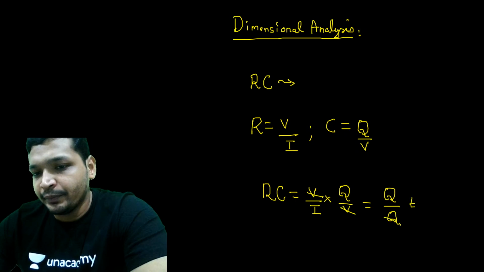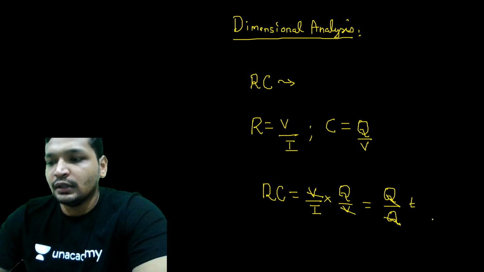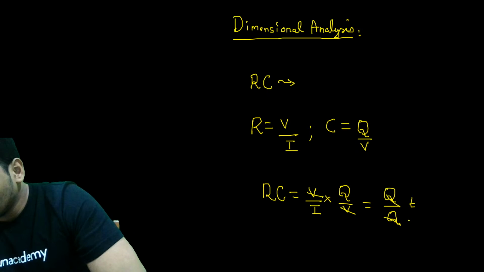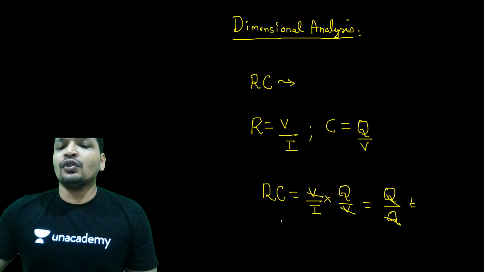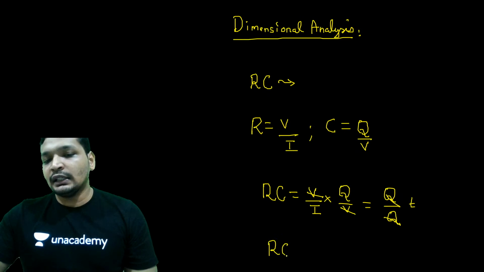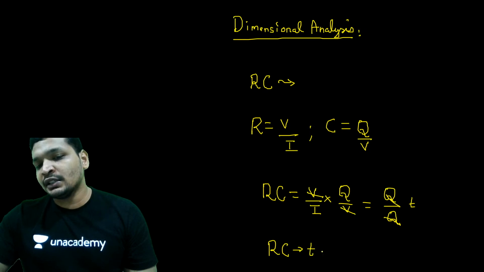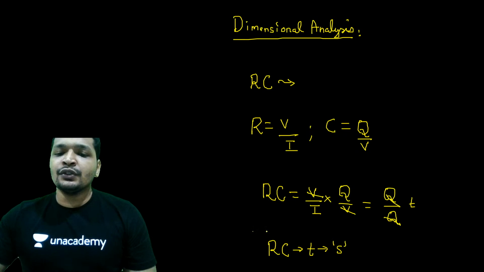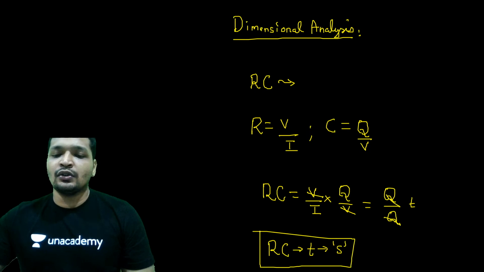That will be time. So this way you understood the dimension. Yes, Vaishnavi, the dimension is time, which is nothing but seconds. So RC gives you seconds. There is no doubt in this.